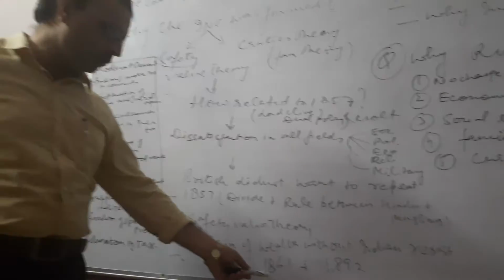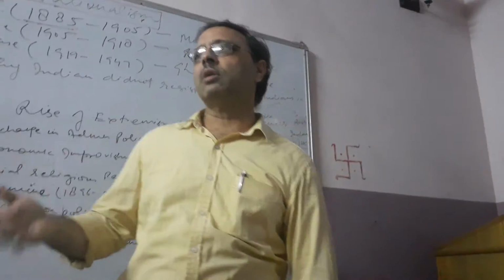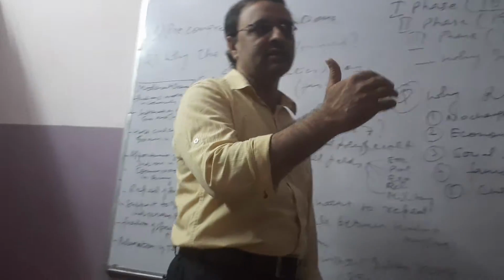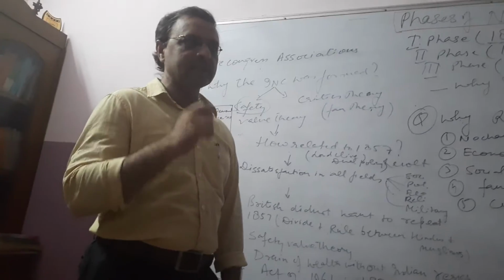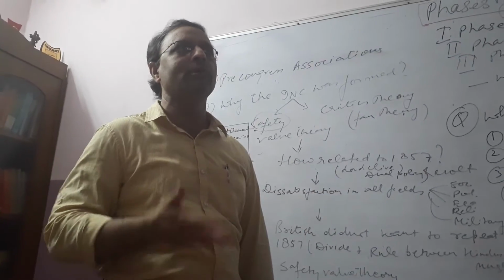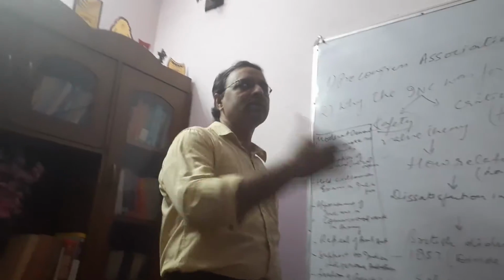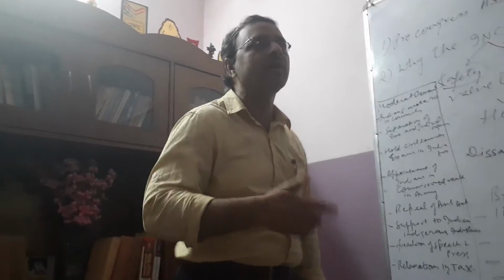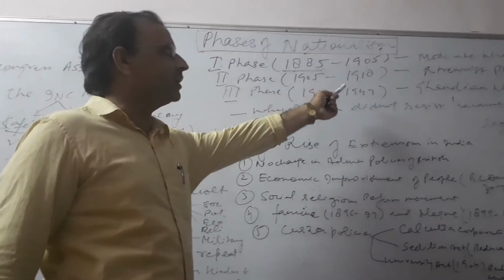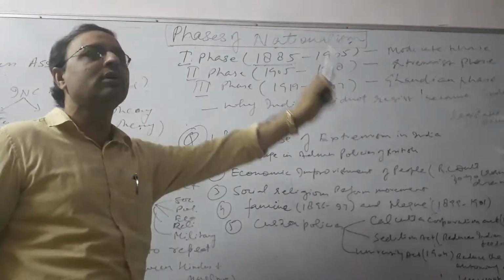And then in the Acts of 1861 and 1892, there was the inclusion of Indian members definitely, but not up to that mark. And those Indians they involved, in skin color they were Indian, but in mind they were completely inclined toward the British people. So the common people, the masses, couldn't get anything substantial, and that was the cause that the moderates started losing their faith in the British people, and there was the rise of the second phase of Indian nationalism, the extremist phase from 1905 to 1918, and the fall of the moderate phase from 1885 to 1905.